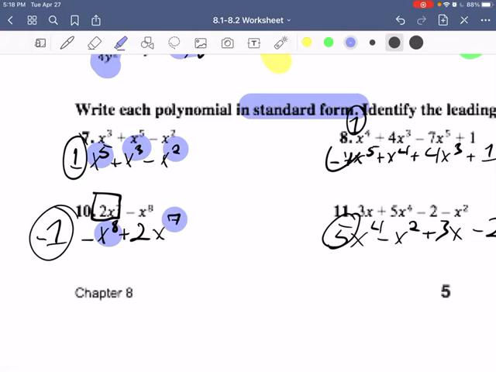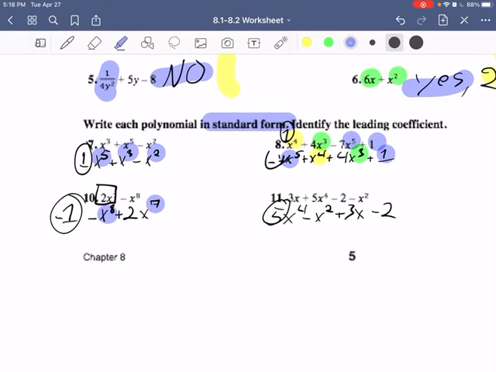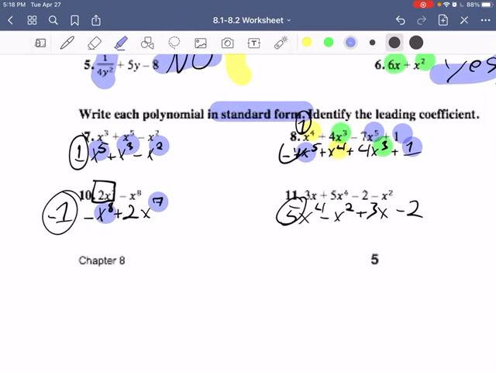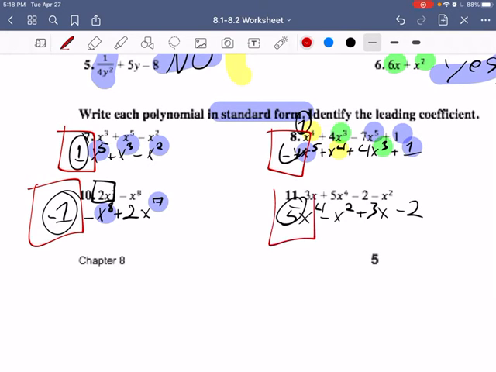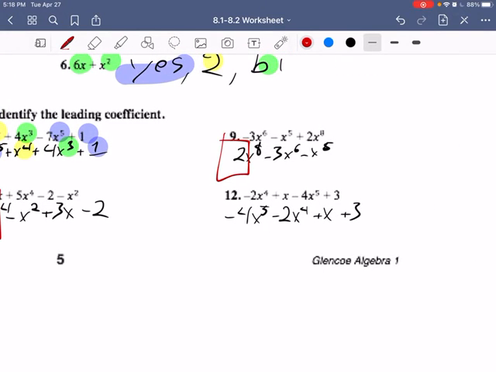Over here you see, oh man, there's an x to the 5th, that goes first, then x to the 4th, that goes second, then x to the 3rd, that goes third, and then you come all the way around to 1, and that goes last. So you see what we're getting at. That's in standard form, and whatever number's in front, that understood 1 being in front, or maybe understood negative 1, that's what we identify as our leading coefficient. So whatever number ends up in front of the highest degree, that's what we're going to call our leading coefficient.